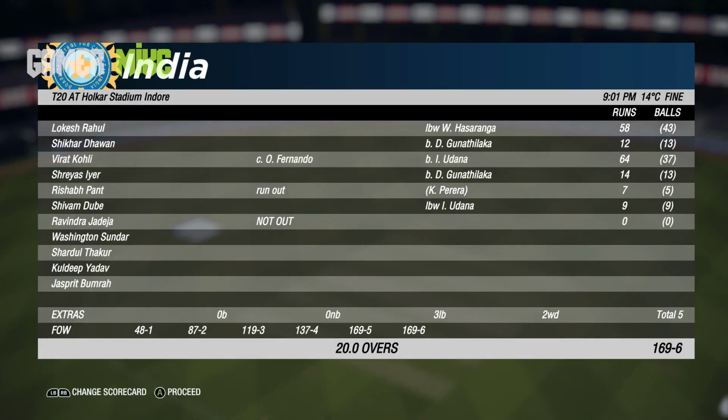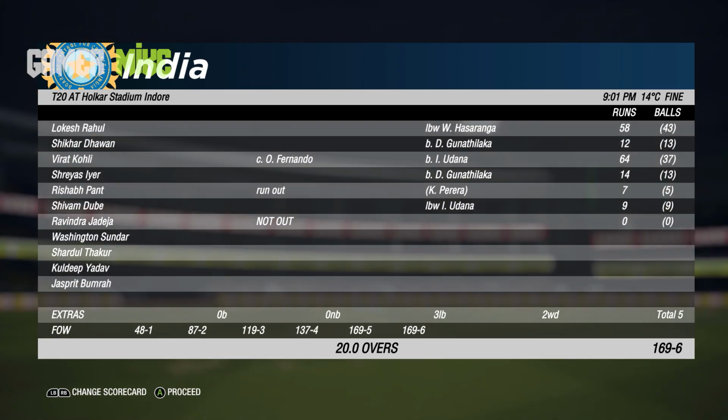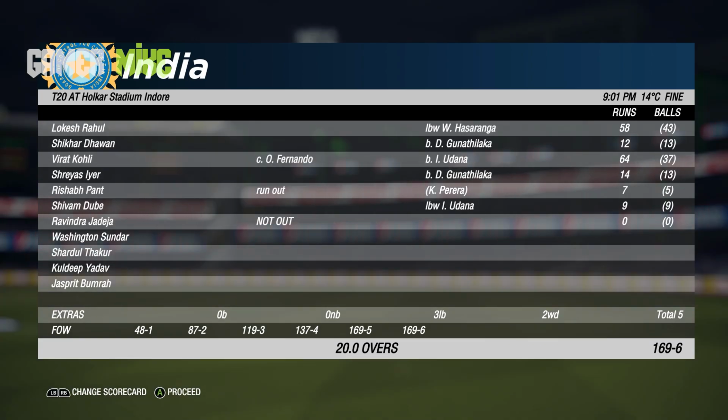They were excellent in this batting lineup. Lokesh Rahul with Shikhar Dhawan scored a very good partnership. 58 runs for Lokesh Rahul, and Shikhar Dhawan got out for 12. Virat Kohli 64, Shreyas Iyer 14, Rishabh Pant 7, and Shivam Dube 9. And that was a very good batting from India.